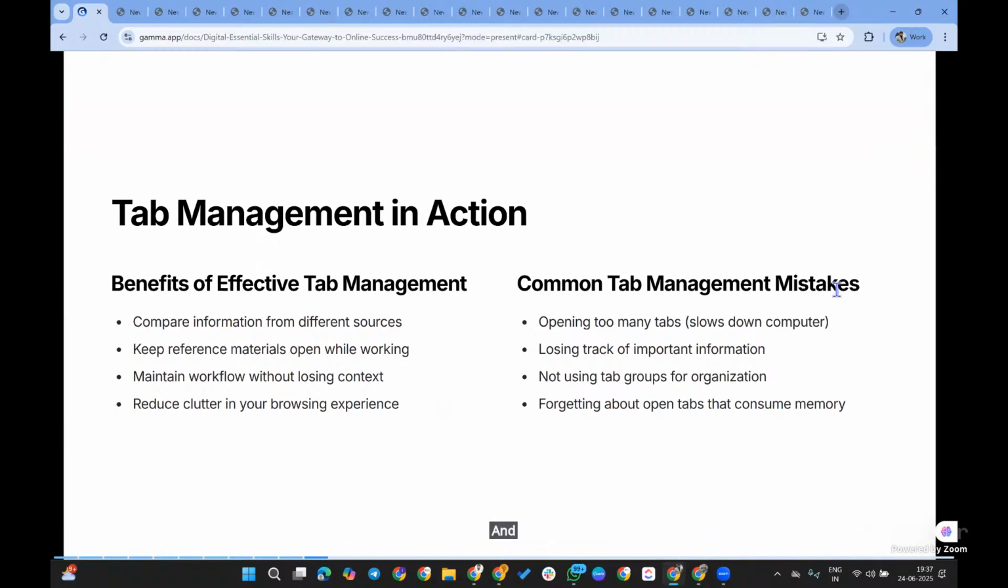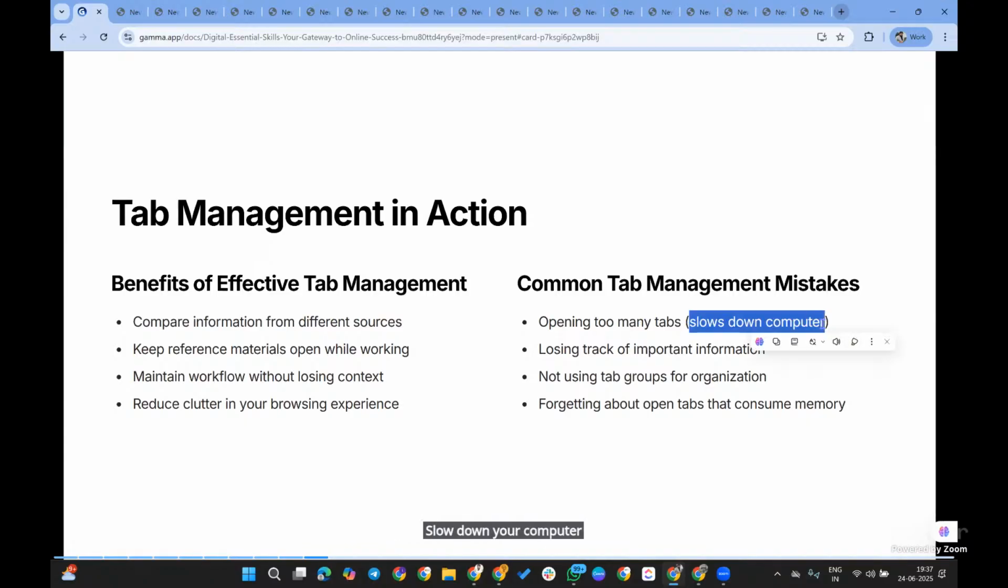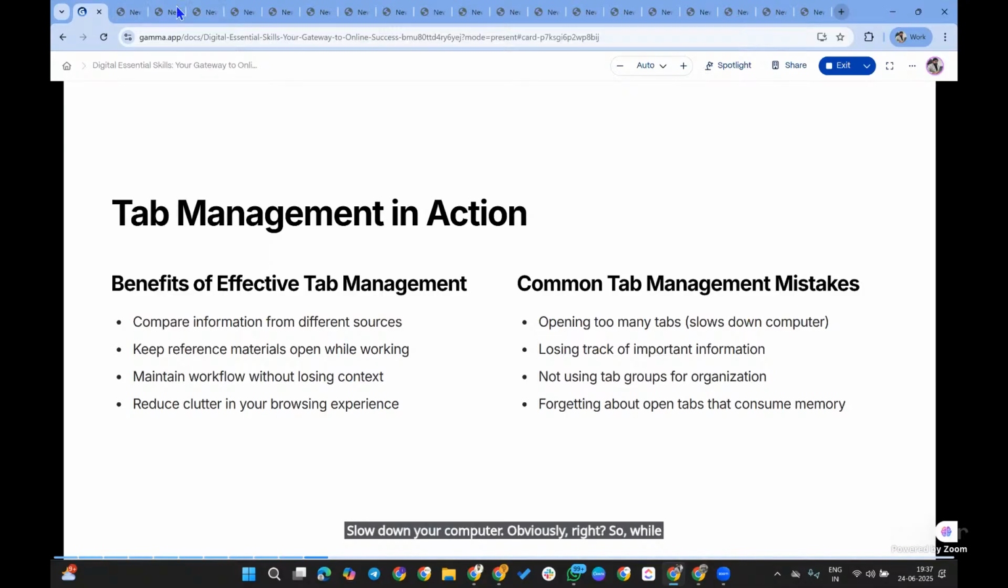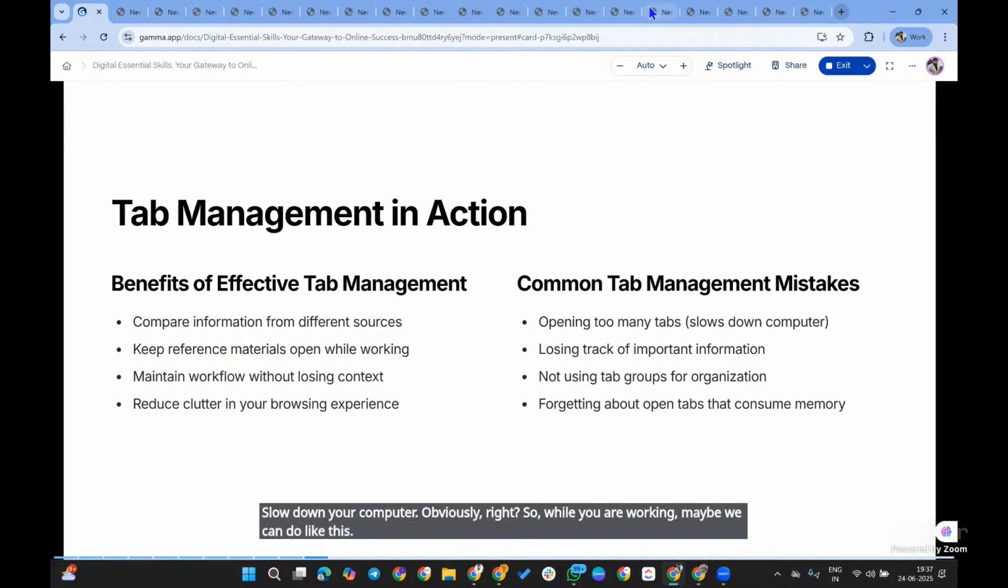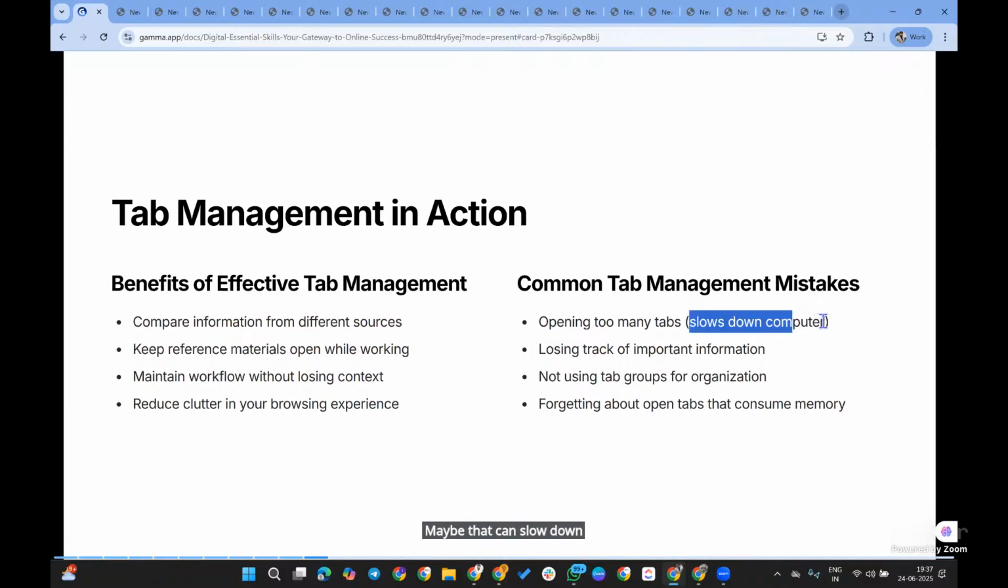And the common tab management mistakes. Common tab management mistakes that people make is opening too many tabs, which slows down your computer. Obviously, while you are working, we open multiple websites, multiple tabs in the session. Maybe that can slow down your computer also.